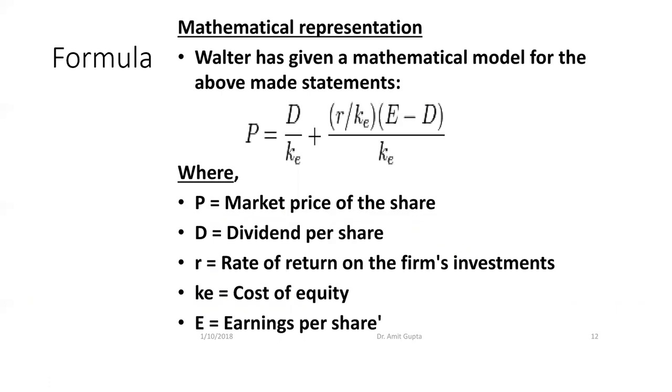Walter has given a mathematical model for the above made statements, whatever assumptions he made here. So the formula is P is equal to D upon KE plus R by KE, E minus D upon KE. So this formula, if you write once or twice or thrice, you will keep in mind. What does P indicate? P indicates the market price of share. Then D indicates the dividend per share. R is the rate of return on the firm's investment. K is the cost of equity, and E is the earning per share.